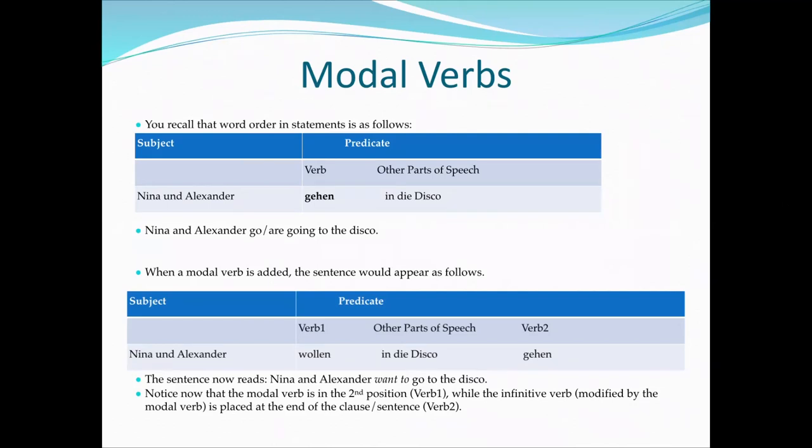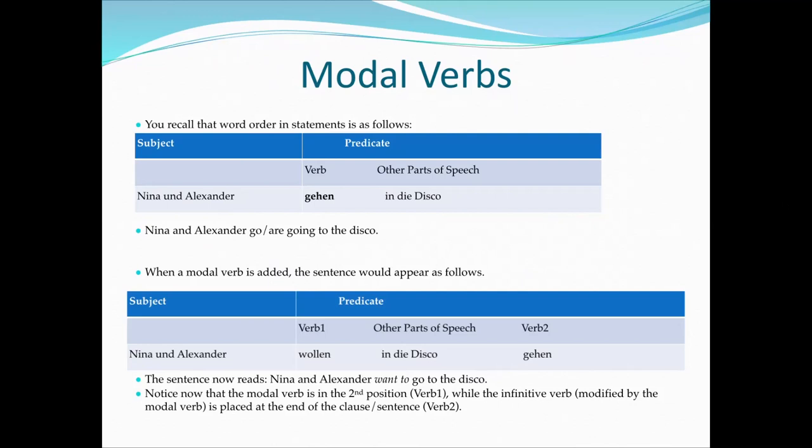When we add a modal verb, the way modals work is modals become your primary verb. That means they become the verb that goes in second position, and they become the verb that's conjugated. So that means they're the verb that has to match up with your subject. So Nina und Alexander wollen in die Disco gehen. Nina and Alexander want to go to the disco. In this case, wollen, to want to, is the activity. It's the action. What do they want to do? They want to go. So same as in English, modals don't function on their own. They modify another verb.